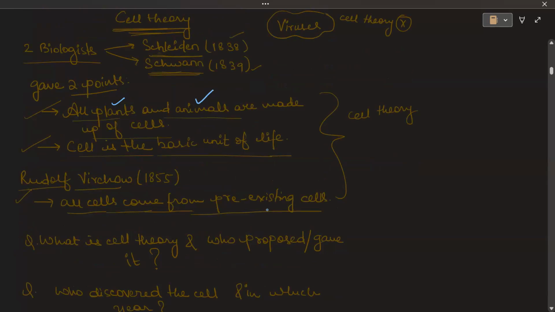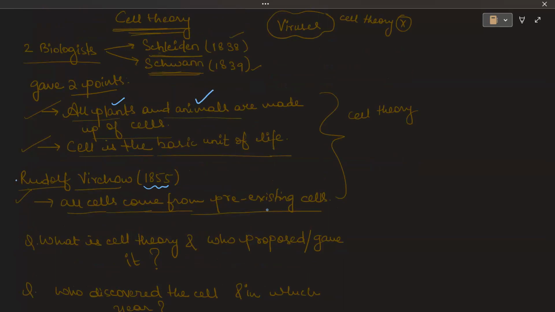Then came another scientist whose name was Rudolf Virchow in the year 1855. He told us about the origin of cell, like where do they come from. So according to Rudolf Virchow, all the cells come from pre-existing cells, meaning the cells that have already been existing, new cells will arise from them only.